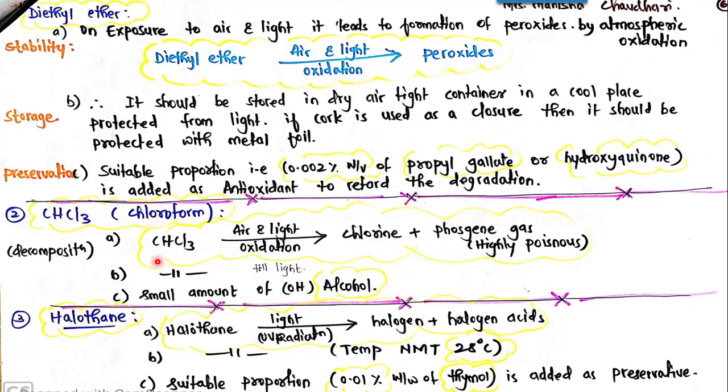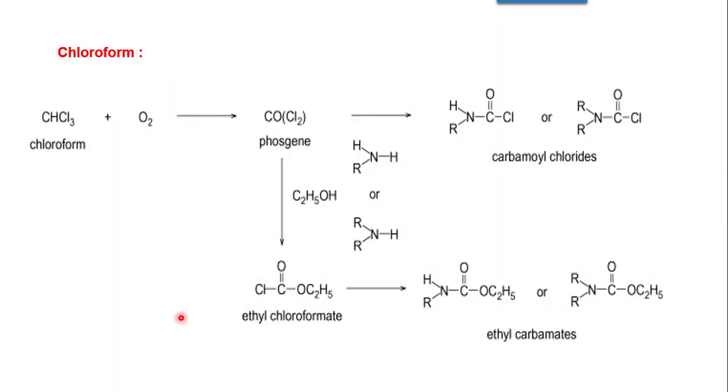Now in case of chloroform, if you see the formula, that is CHCl3, when oxygen gets added, with air and light, when oxidation takes place, chlorine will separate and phosgene gas formation will take place, which is highly poisonous. Now we'll see this with the help of the reaction.